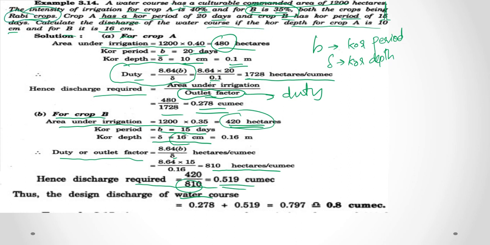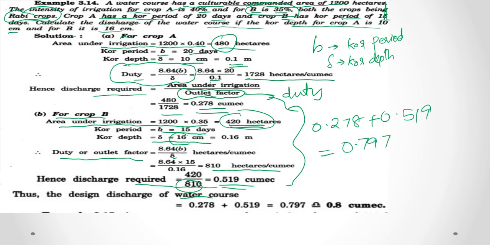So if we are calculating for the same season, you have to sum up the values, that is 0.278 plus 0.519, that is equal to 0.797 cumec, which is approximated as 0.8 cumec.